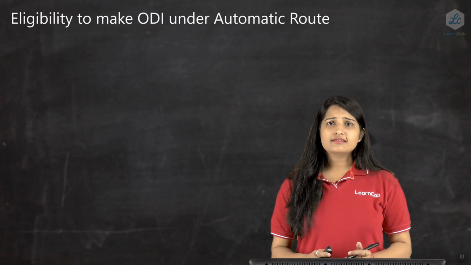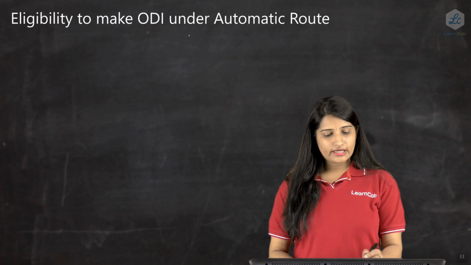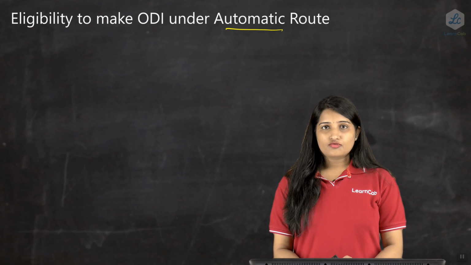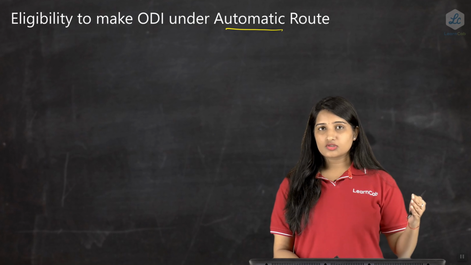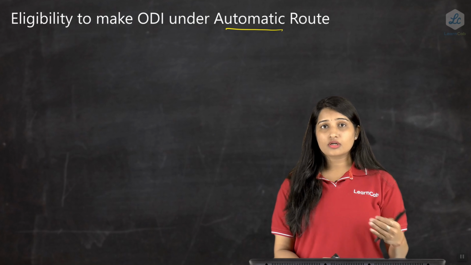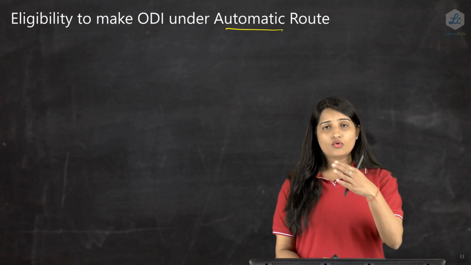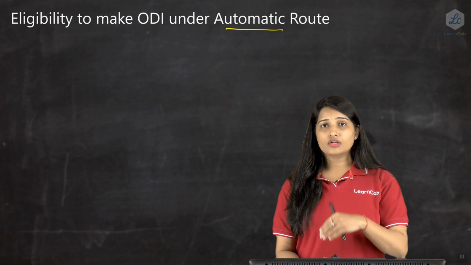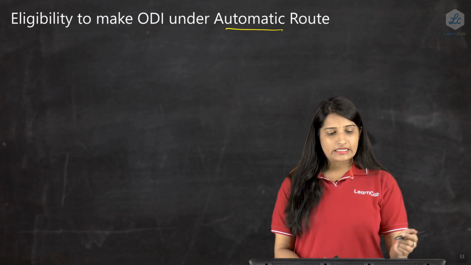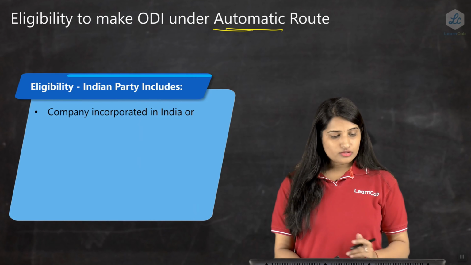So now let us see what is next. Next is the eligibility to make an ODI under the automatic route. What are the eligibility conditions for making an ODI? We have studied what is ODI, what is financial commitment, what is the automatic route and the approval route, what is the procedure under the automatic route and under the approval route, and which entities require approval. Now let us see the eligibility for making an ODI under the automatic route.